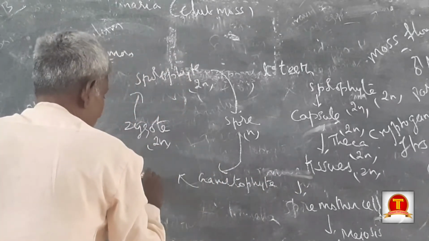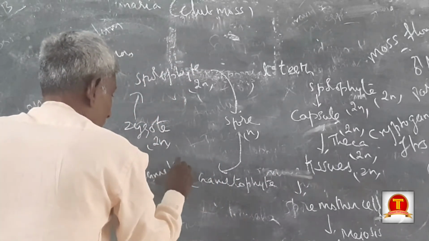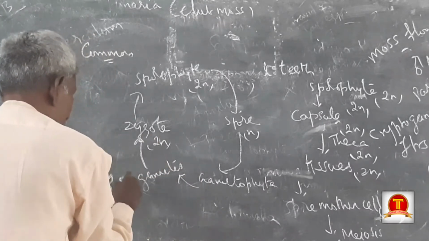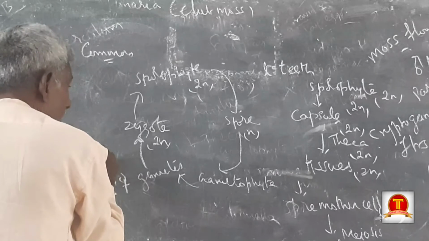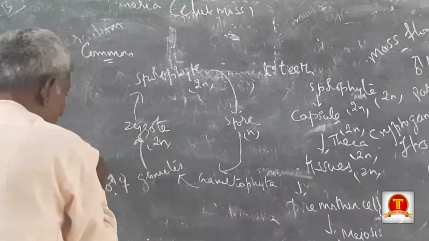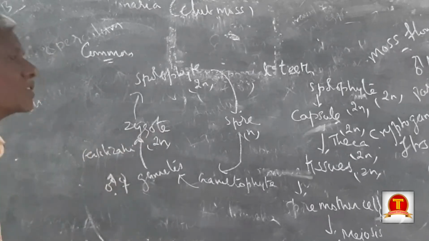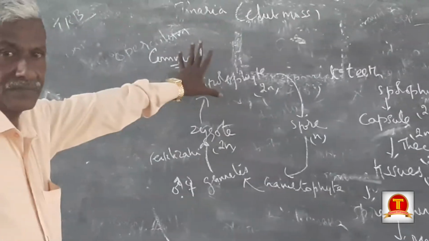Gametophyte forms gametes. Gametes form male and female. They form the zygote. This is called fertilization. So this is the life cycle.